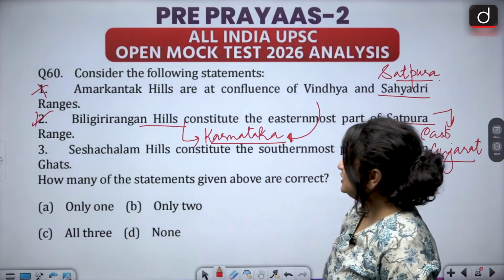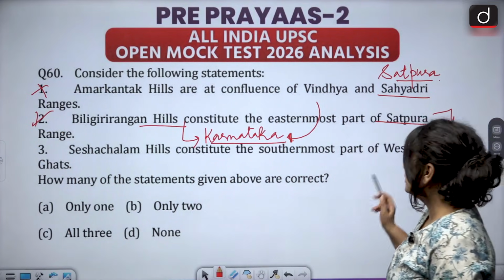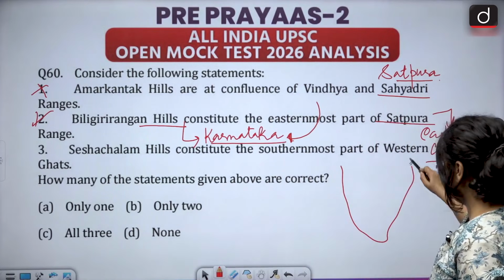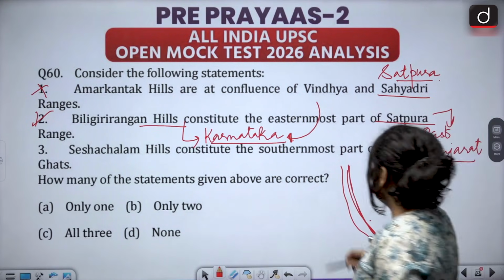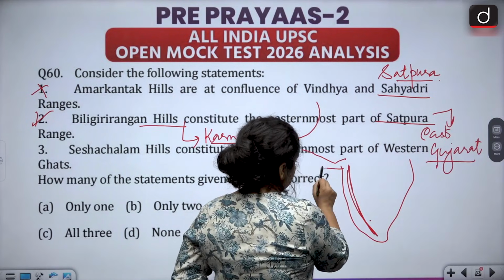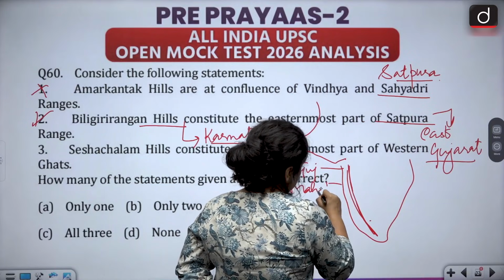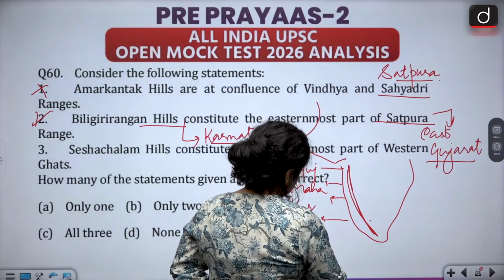The third statement says Sheshachalam hills constitute the southernmost part of Western Ghats. Now again, if we look at the map of India, Western Ghats are going to be somewhere here, starting from, let's say, Gujarat, Maharashtra, Karnataka and Kerala.